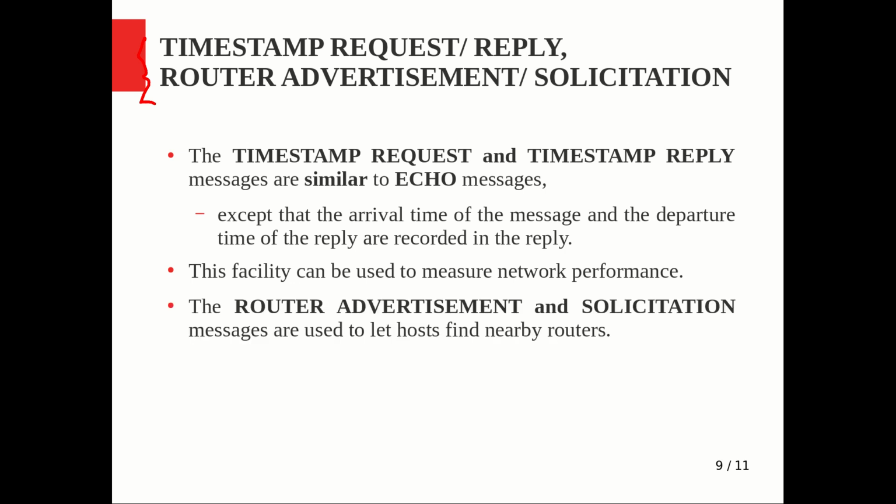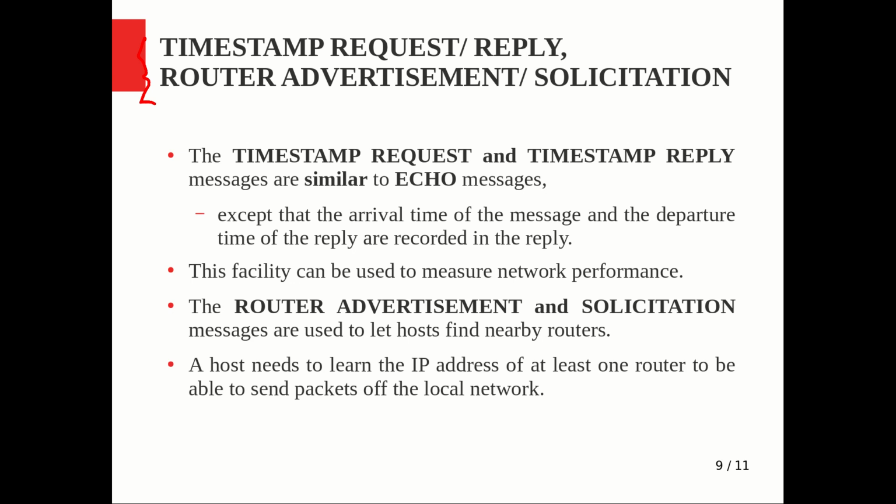The router advertisement and solicitation messages are used to let hosts find nearby routers. Of course, whenever a host is looking, as well as whenever a router is coming up, it can advertise its presence. A host needs to learn the IP address of at least one router to be able to send packets off the network. Whenever you start sending the packet, the nearby router or the default gateway, at least, you should know to proceed.